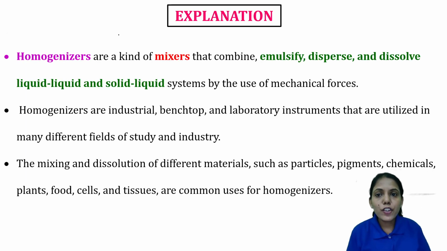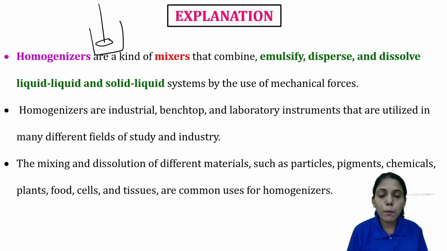So you will have a shaft-like structure here, which will rotate at a certain RPM. It can go from 8,000 to 10,000 depending upon the type of homogenizer, and it will help to mix the oil and the aqueous phase containing surfactant. So they are kind of mixers. It is for the liquid.